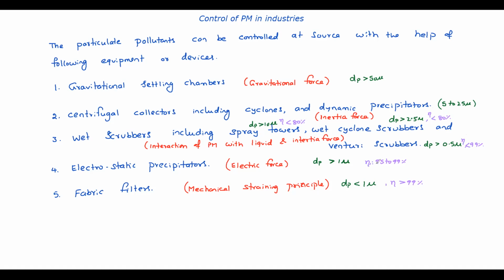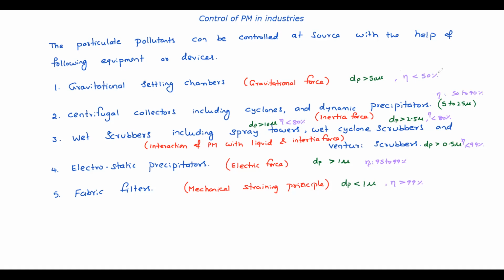And centrifugal collectors, basically the efficiency is between 50 to 90% depending upon the arrangement. And gravity settling chambers, efficiency less than 50%. So these are the efficiencies. Clear?